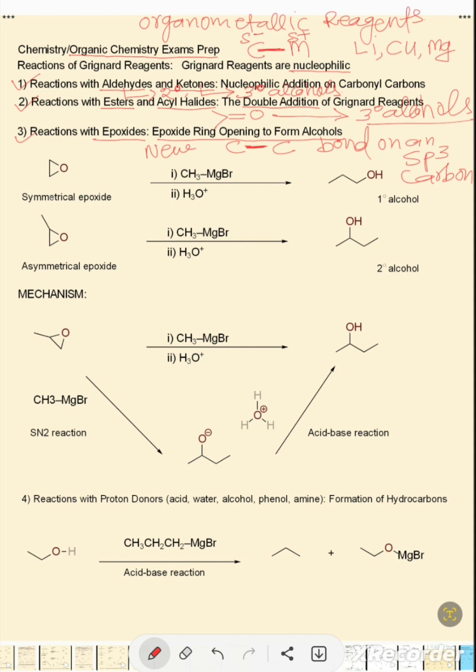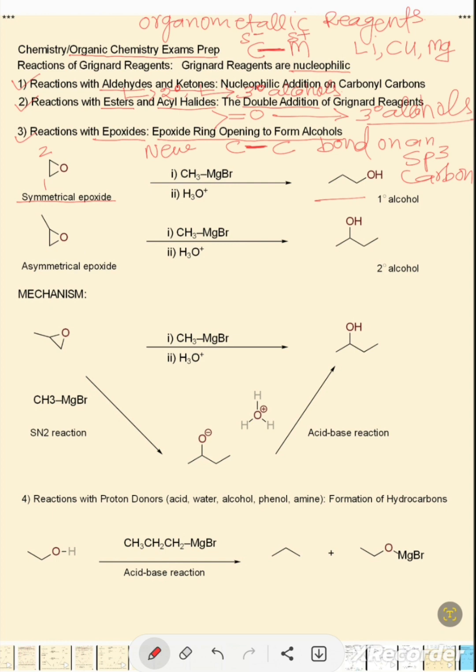Now in this reaction, we have an example of a symmetrical epoxide. A symmetrical epoxide has two carbons that are equivalent. So the Grignard reagent can approach either carbon and you would form the same product, a primary alcohol.